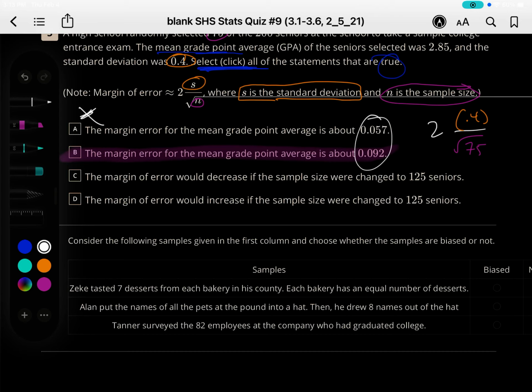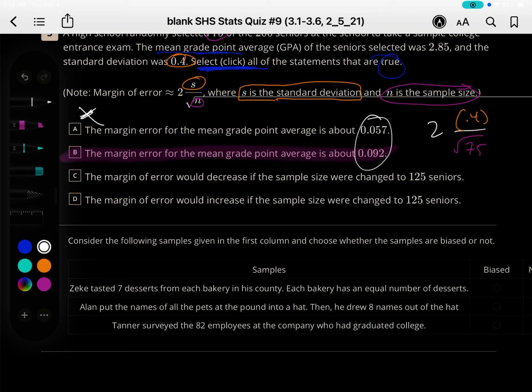C and D say the margin of error would decrease if the sample size were changed to 125 seniors, or the margin of error would increase if the sample size were changed. Okay. Question: do you want a margin of error on your next paycheck? Do you want a margin of error on your GPA, on your college transcripts? No, you want it to be very little.